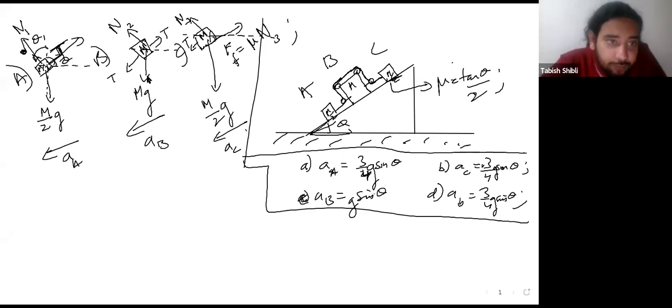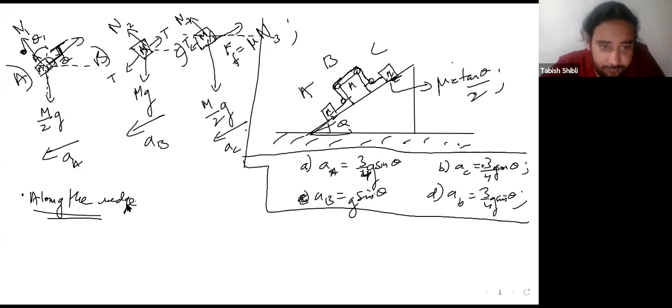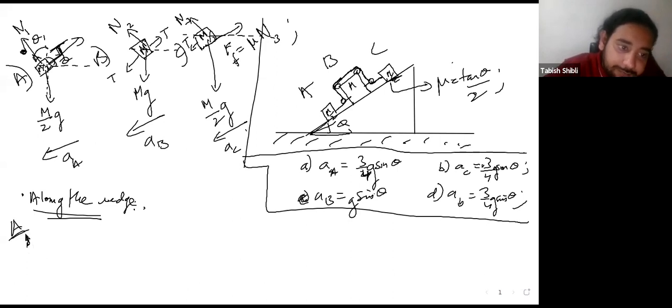So let's break down the motion along the wedge and perpendicular to it, not along the horizontal x-axis and y-axis. So let's take along the wedge, which is essentially our x-axis if we just tilt our head at an angle theta. For A, what is happening?